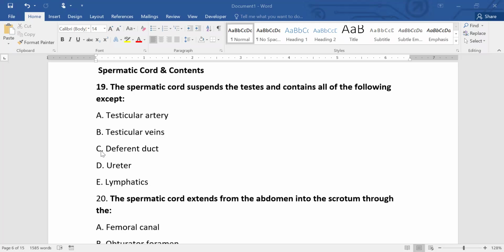So, the spermatic cord and its contents. The spermatic cord suspends the testes and contains all of the following except. So, the spermatic cord contains the testicular artery, testicular veins, deferens duct, and lymphatics. So, the ureter is not a component of the spermatic cord.